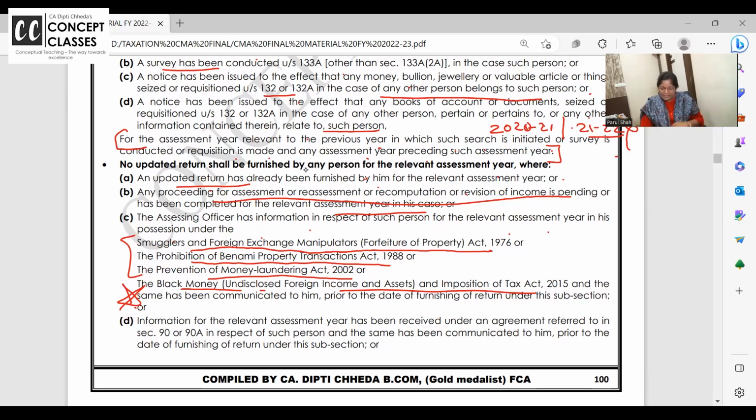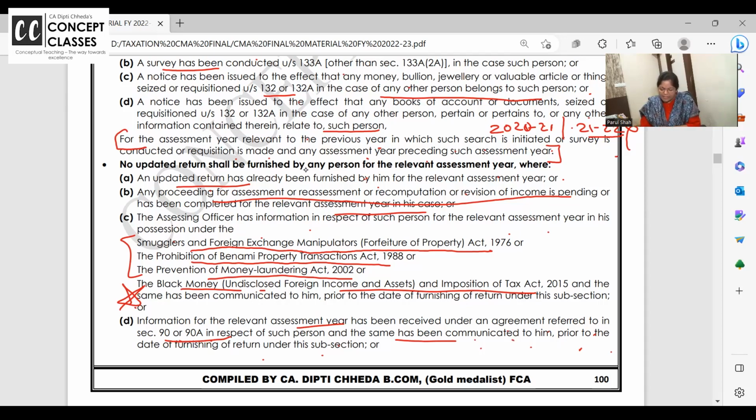Or information for the relevant assessment year has been received under an agreement referred to in 90 or 90A in respect of such person and the same has been communicated to him prior to the date of furnishing the return under this section. So some transfer pricing cases, some information has gone. 90 is DTAA, you have paid some tax and you want to avail some relief.